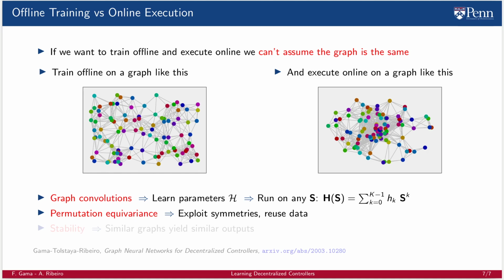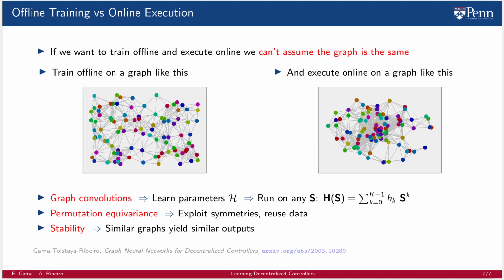As we have discussed, GNNs learn based on local data and are influenced by the neighborhood topologies. So, all parts of a graph with the same local neighborhood topology are able to learn from seeing data in only one of these parts. Thus, permutation equivariance is key for generalizing from offline trajectories to online ones. And stability means that similar graphs will yield similar outputs. This is undoubtedly a key property for learning in distributed systems.